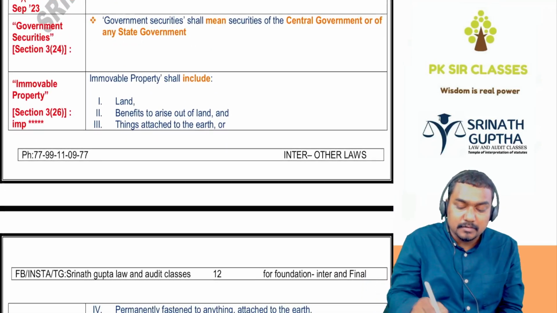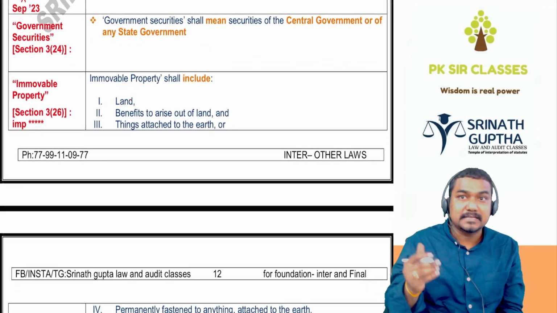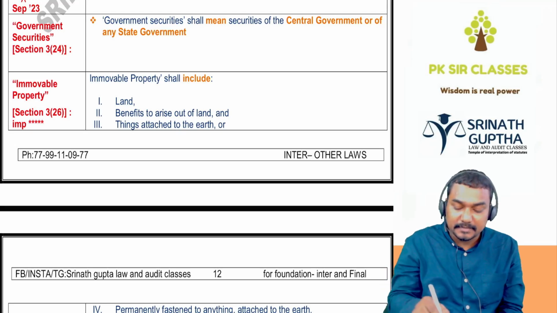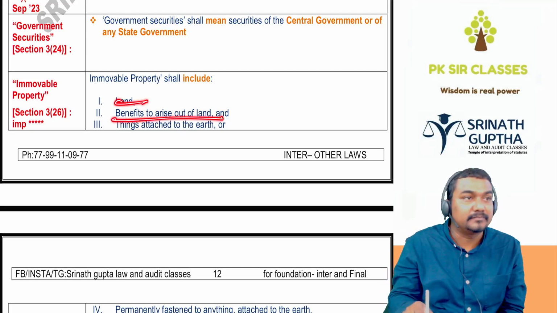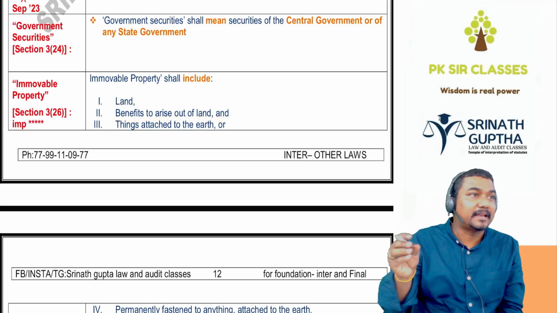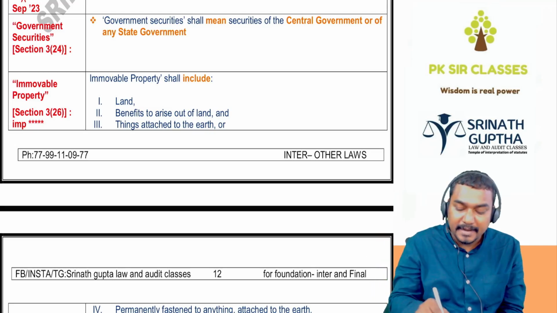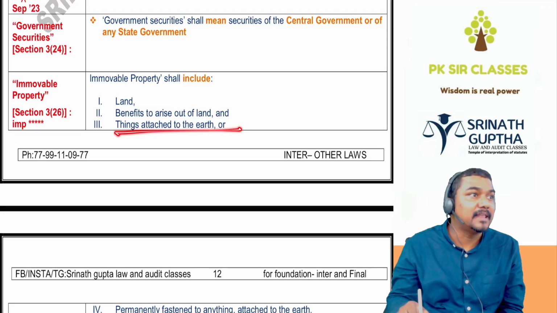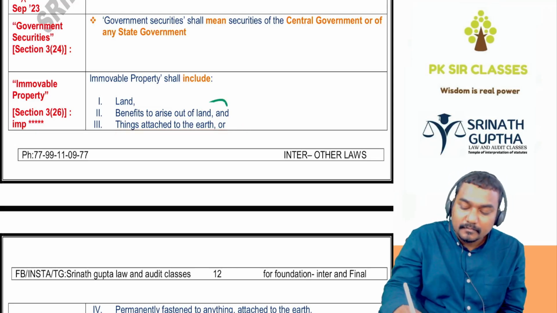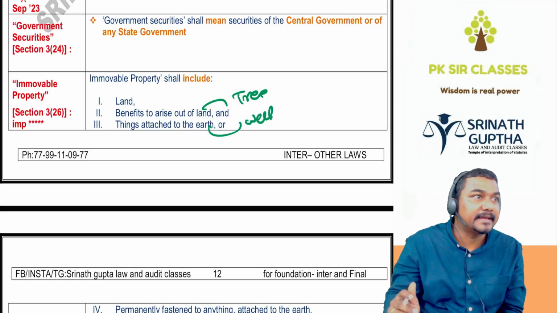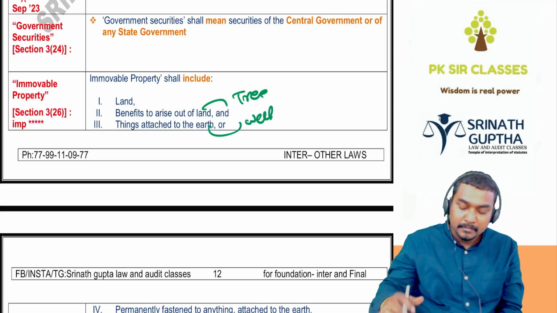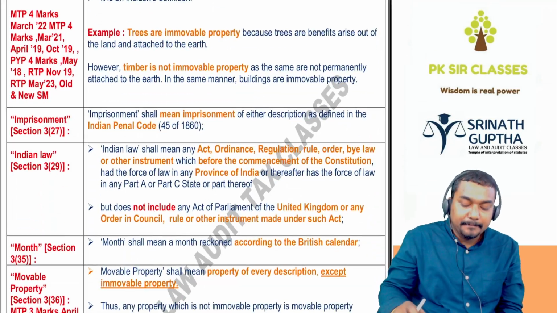Immovable property includes land. If you purchase immovable property, we will get the land and benefits arising out of the land. For example, in the land, one tree is there. We will also become the owner of the tree. And things attached to the earth, like a well. Well is there. Yes sir, no sir. Clear na?